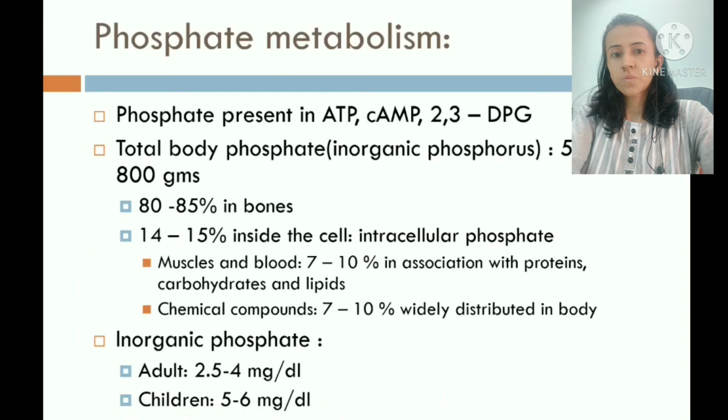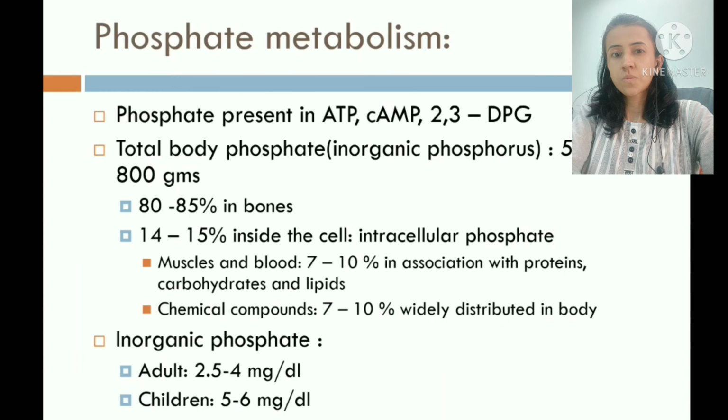Next is phosphate metabolism. Phosphate is present mainly in the form of ATP, cyclic AMP and 2,3-diphosphoglycerate. Total body phosphate, that is inorganic phosphorus, is present in 500 to 800 grams, from which 80 to 85% is present in the bones and 14 to 15% is present inside the cell, that is intracellular phosphate. In the muscles and bones, 7 to 10% is associated with the proteins, carbohydrates and lipids, and 7 to 10% is present in chemical compounds which are widely distributed in the body.